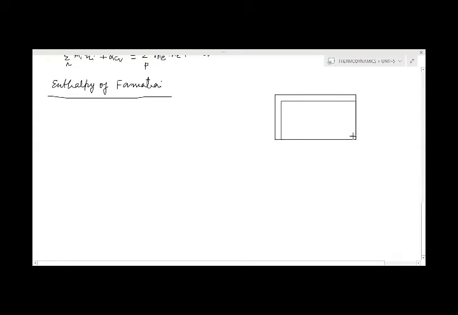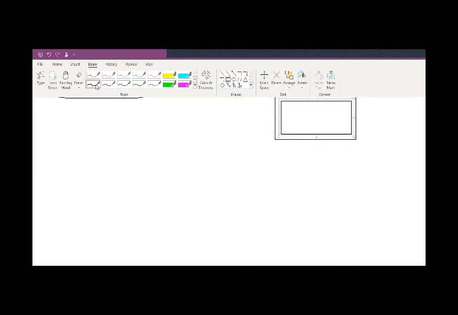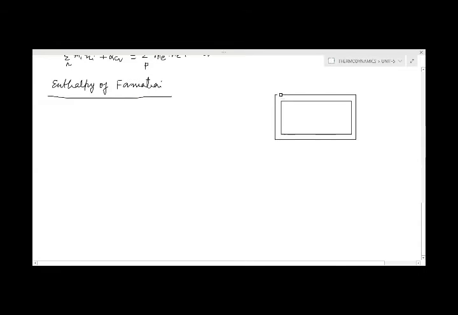Suppose the inside is the control volume, which is covered by the surface called the control surface, and the reaction will occur here.